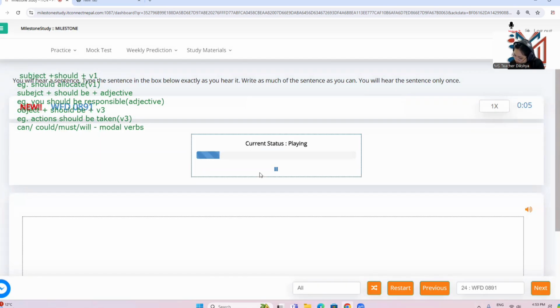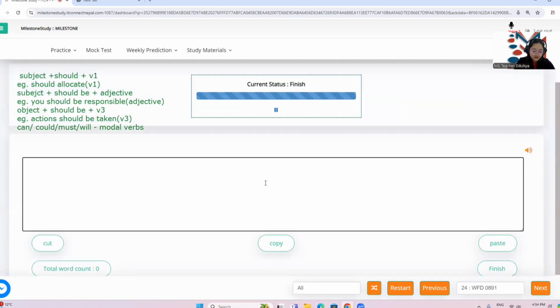The British students need to study mathematics in secondary school. Students need to study mathematics school. All right, so the British students need to study mathematics in secondary schools. Okay, so this was the sentence.